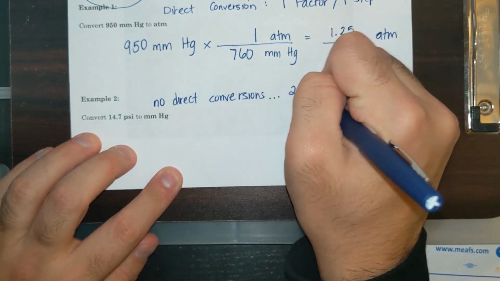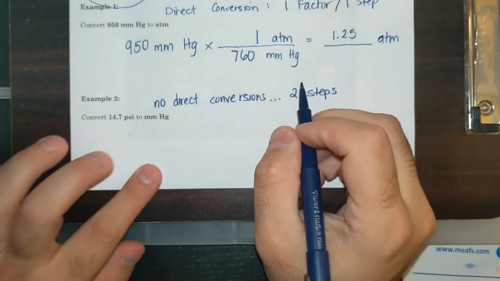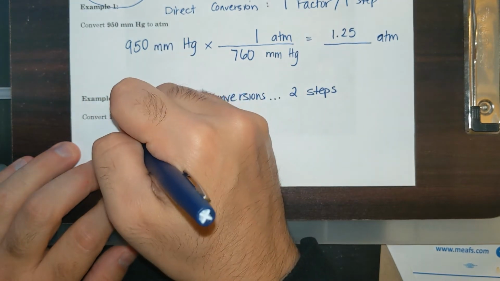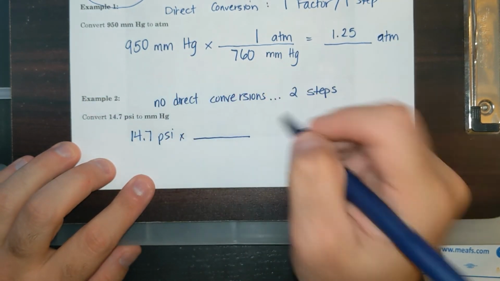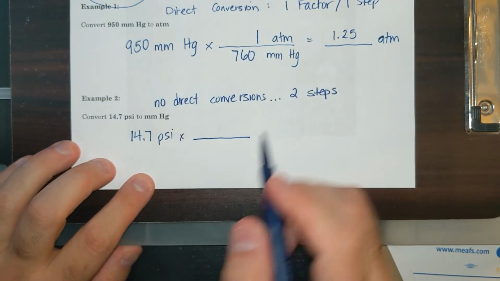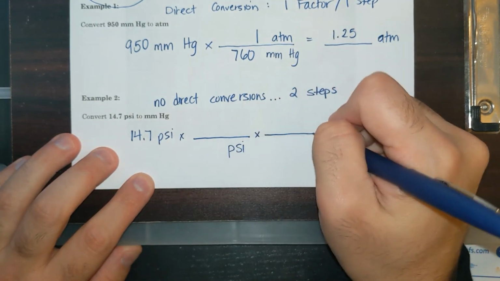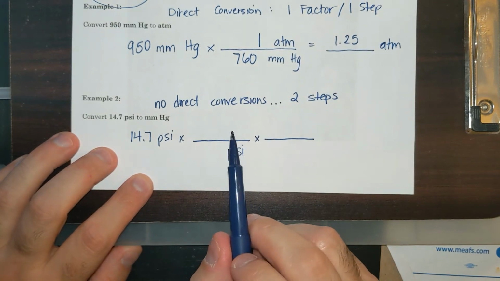So I'm going to need 2 steps. I'm going to start with what I have, which is 14.7 psi. And so if I start with psi, psi is going to go on the bottom. And I know I need 2 steps because I don't have a direct conversion.